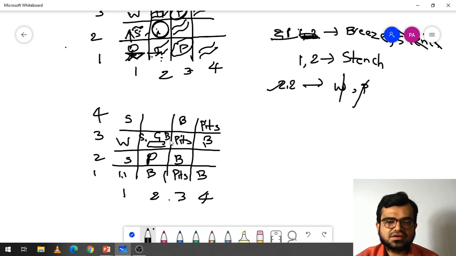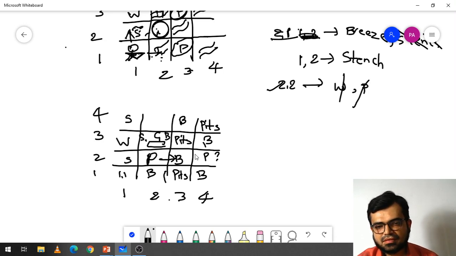But in the worst case, for example, if it moves to this location, when P moves here, as you know, when it moves towards B, the person feels that the breeze, the air, is coming. That means now the person thinks that a pit can be here or else a pit can be here.